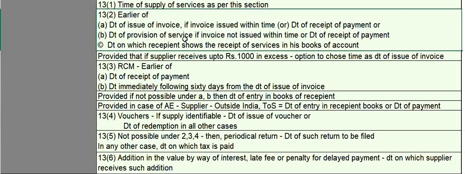In any other case, the date on which the tax is paid will be considered as time of supply of services. Section 13 subsection 6 is similar to 12 subsection 6 in that if there is any addition in the value by way of interest, late fee or penalty for delayed payment, then the date on which the supplier receives such addition will be considered as time of supply of services.